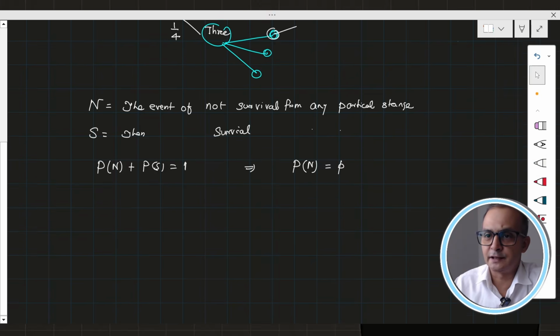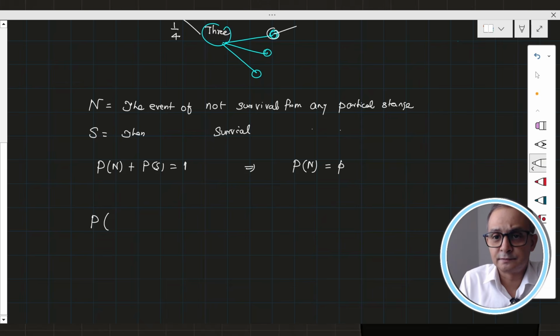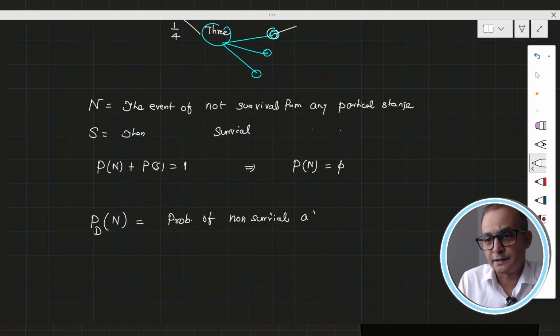Let's think in this way now. Suppose I want to calculate the probability of non-survival after death of the bacterium at any stage.